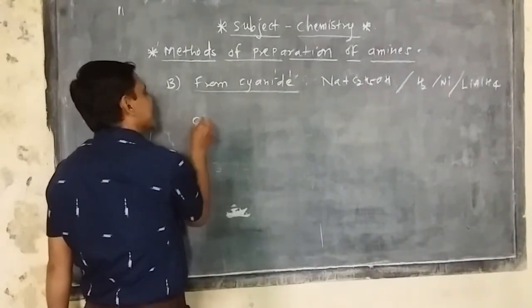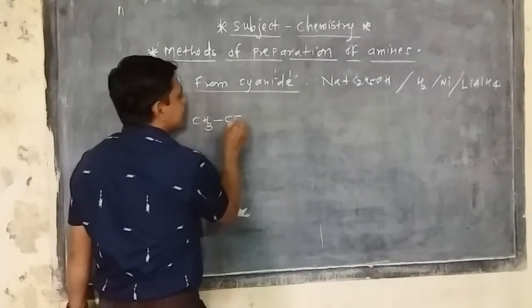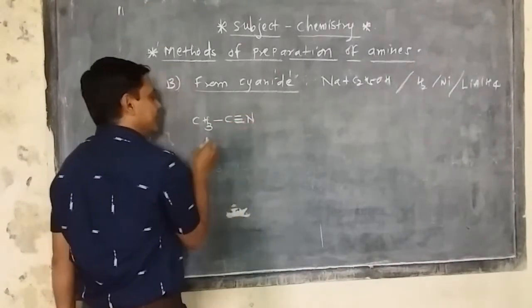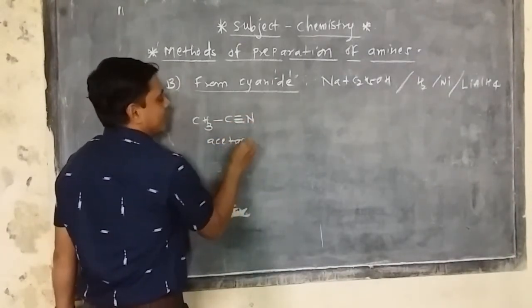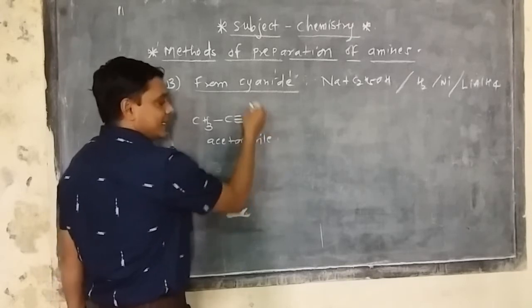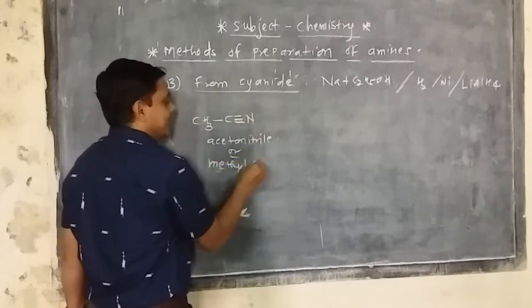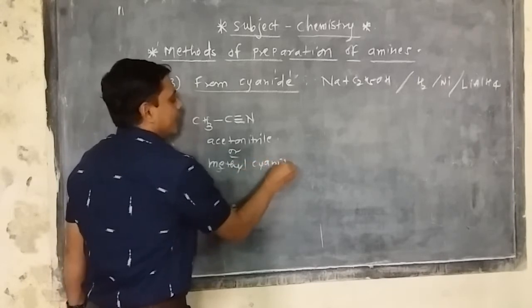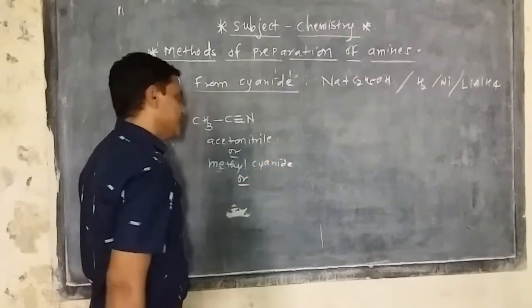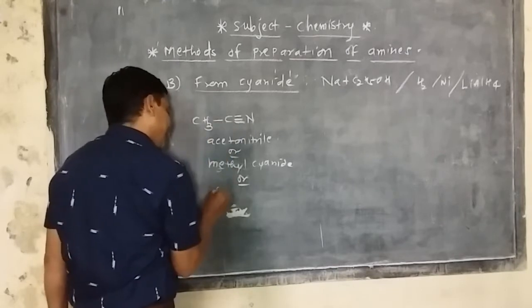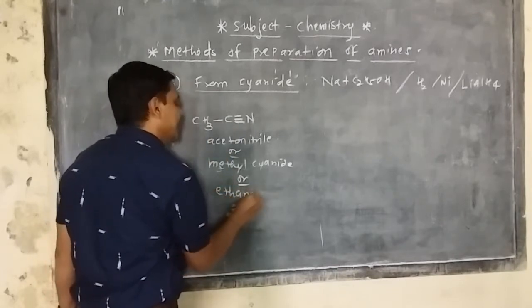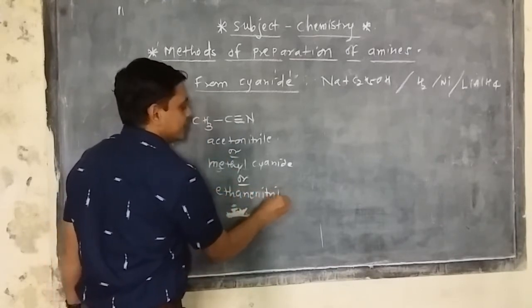Take a simple reaction. Suppose CH3 C triple bond N. This is called acetonitrile. Another name is methyl cyanide. In the IUPAC system, there are 2 carbon atoms, so ethanenitrile is another name for it.